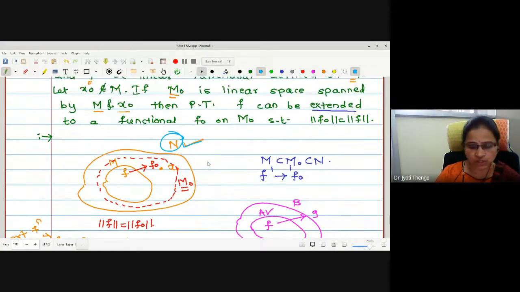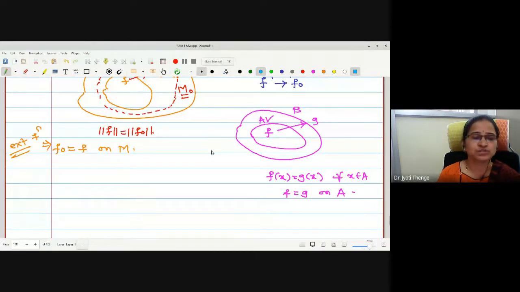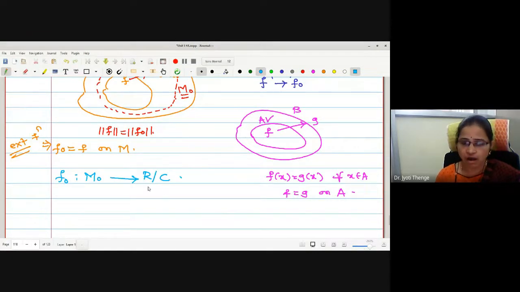If the statement is understood, then we were going to prove it. The proof is divided into two cases. Why is it in two cases? Because whenever a functional is defined on M naught, what should be my codomain? Either R or C. Therefore, the two cases we were going to prove separately, one for the real field, one for the complex field. The proof is a little bit lengthy, but not difficult.